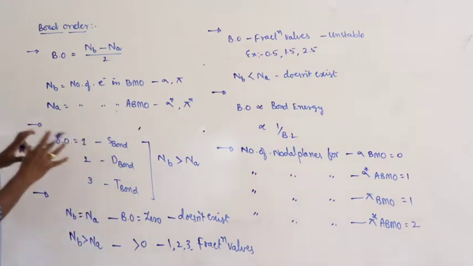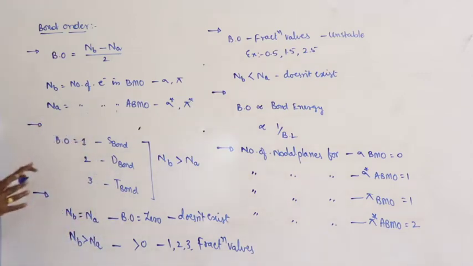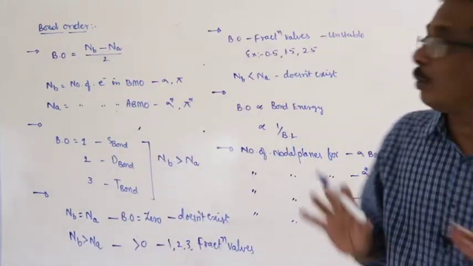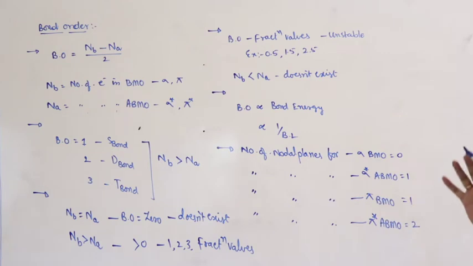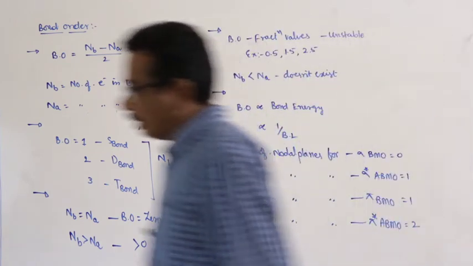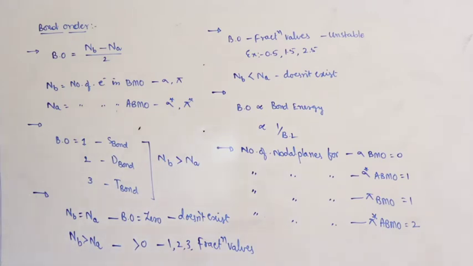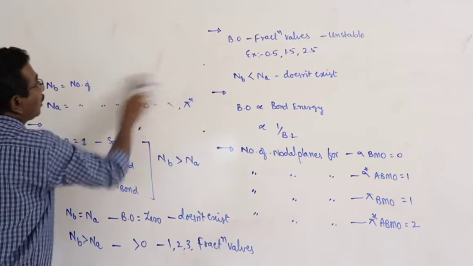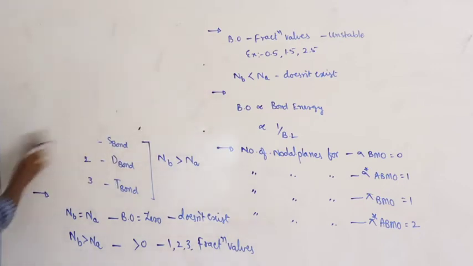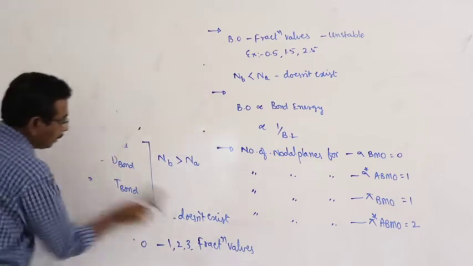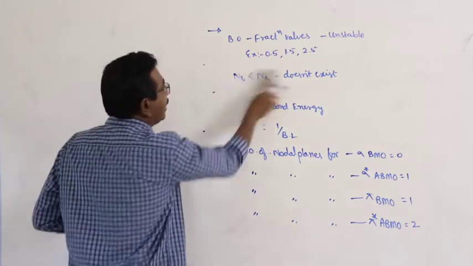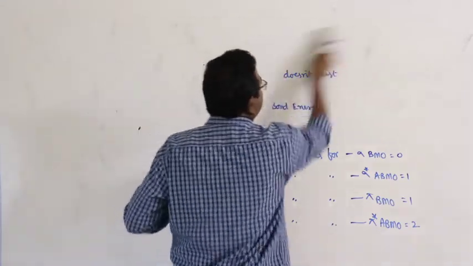These are all important points, important statements related to objective questions. Next, what about some other important details related to magnetic nature as well as stability?